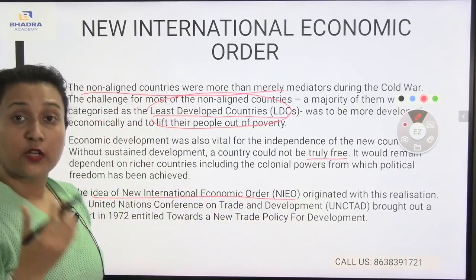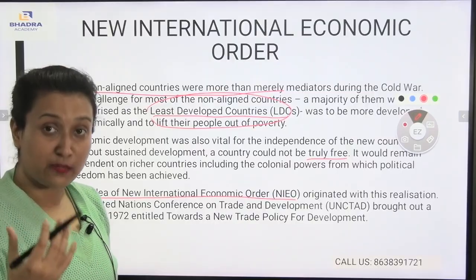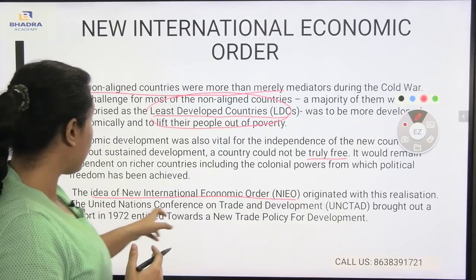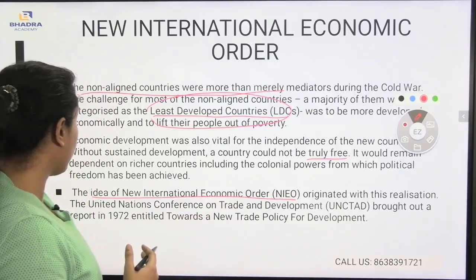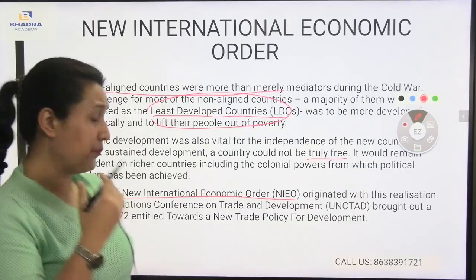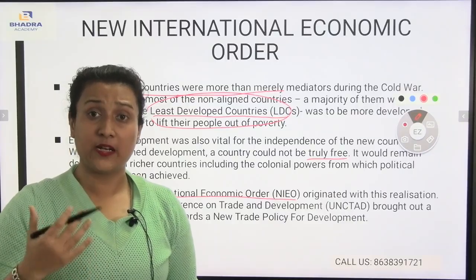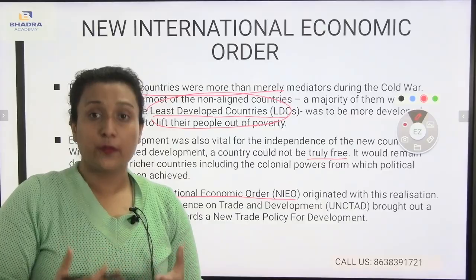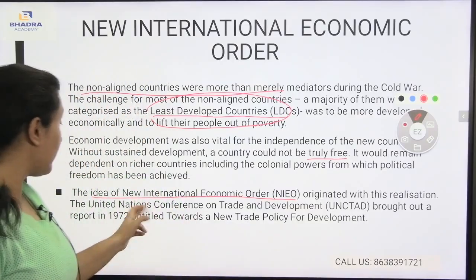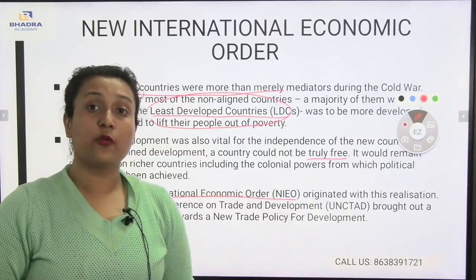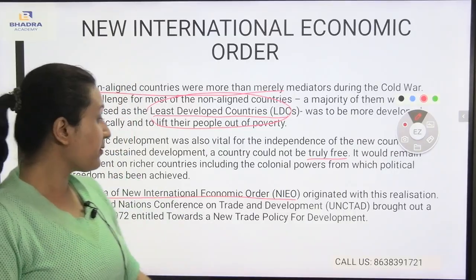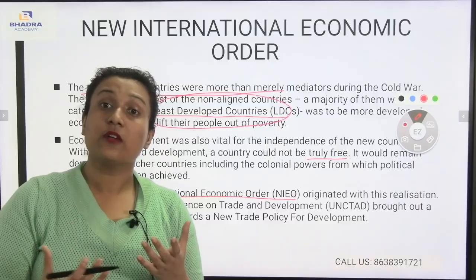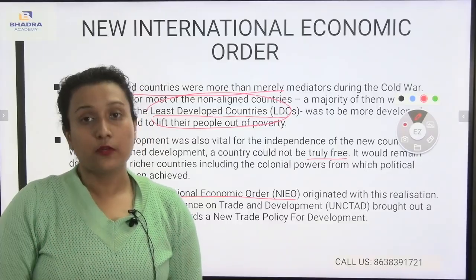Now, why has this idea of the new international economic order been set up? Just because it originated from this realization, according to the United Nations Conference on Trade and Development report in 1972. The conference prepared a report on economic development in the year 1972, towards the new trade policy for development. Now, what are the new trade policies that will be significant to the other countries?